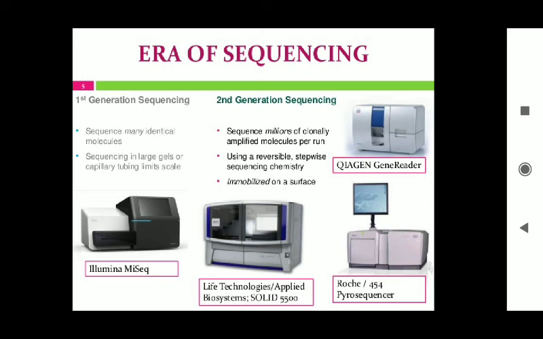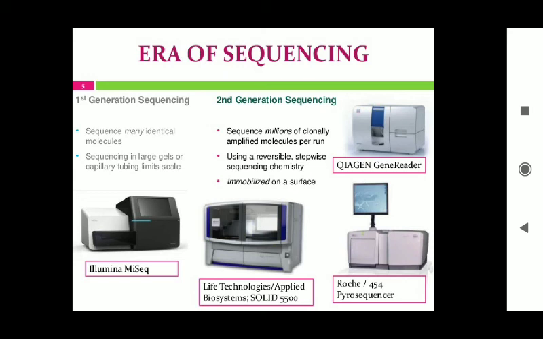Second generation sequencing differs from Sanger sequencing in its basic chemistry. This second generation sequencing sequences millions of clonally amplified molecules per run, using reversible stepwise sequencing chemistry, or immobilized on a surface.